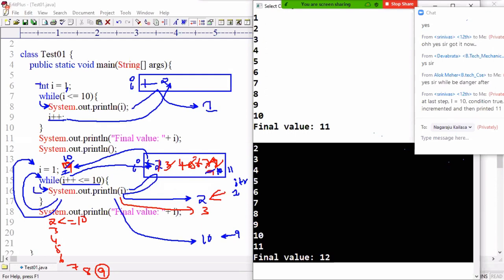Now control is going to SOPLN. i value how much? 11. 11 displayed. In which iteration? The 10th iteration. Iteration number is 10, but displaying value is 11. How many iterations executed? 10 iterations, 1 to 10. Iterations are 1 to 10, but displayed values are 2 to 11. Now loop iterated. 10 replaced with 11 and increased to 12. Then 11 less than or equals to 10, false. Then going out. Then outside, what i value is there? 12. 12 displayed.